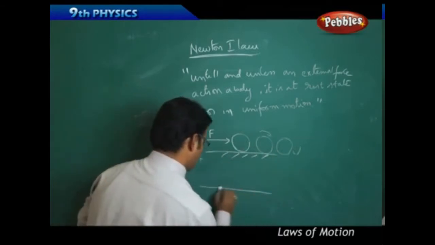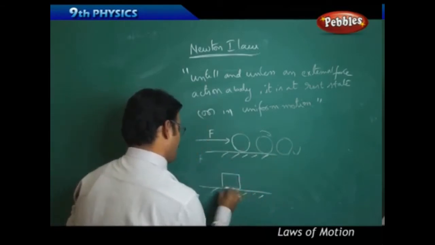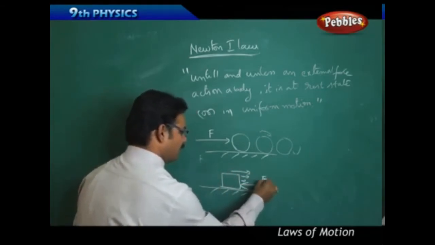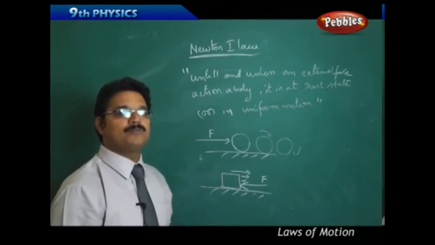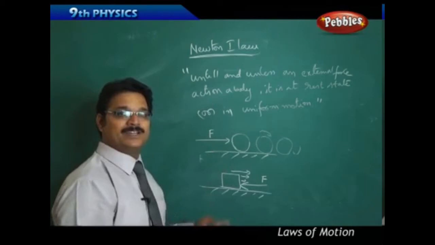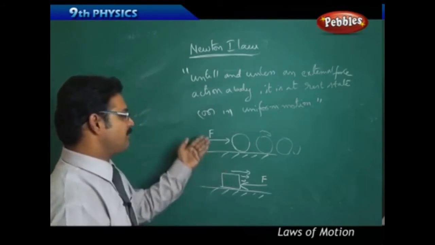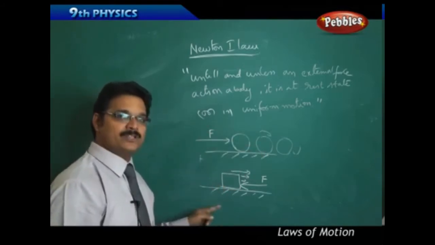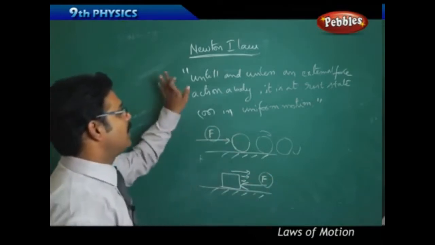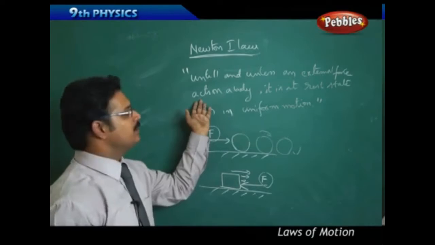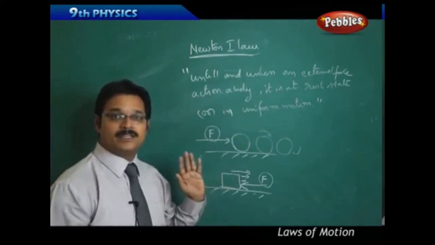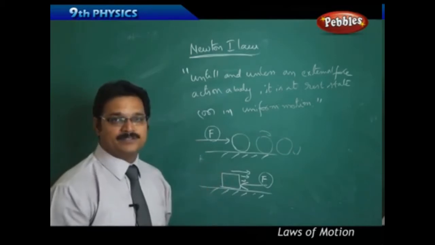Suppose a block is moving. Now you apply a force on the block, and after some time the block comes to a stop. That means the block is now in a rest state, so you have changed the motion to a rest state. In these two cases, you are changing from rest to motion, and here from motion to rest. All these changes are possible because of the application of force. So until an external force acts, the body stays in a rest state or in uniform motion, but when the external force acts, the body will change its state.